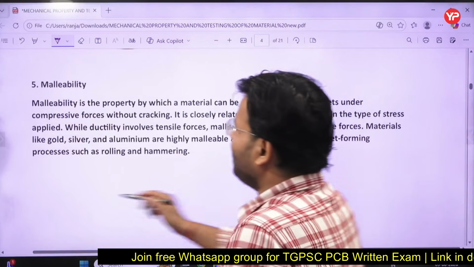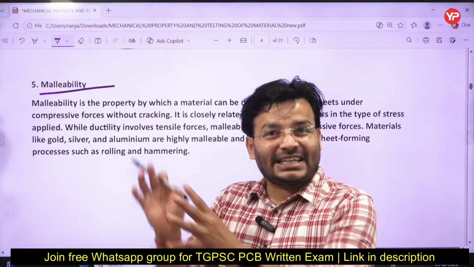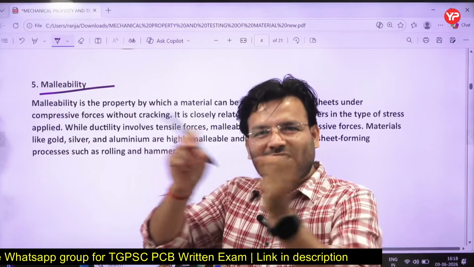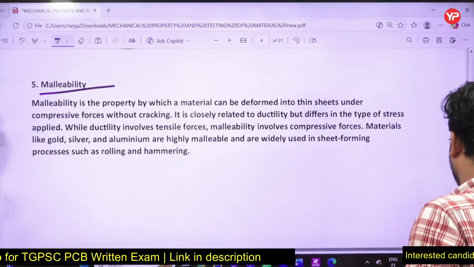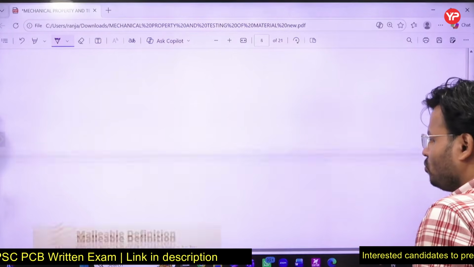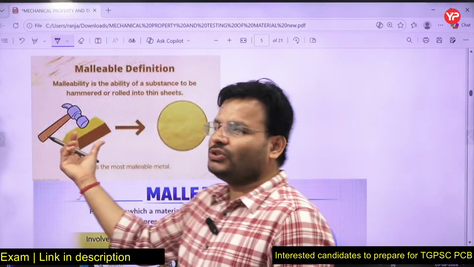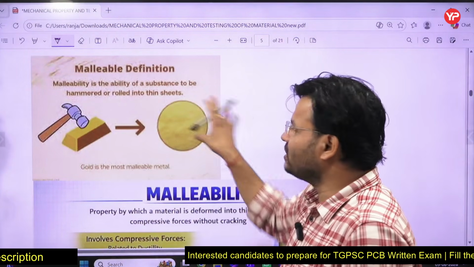Now, what is malleability? Malleability is also a mechanical property. In all these cases, stress or force is going to be applied. That's why it is called a mechanical property. So what is malleability? Simple. This is one of the materials you have, and you hammer it to convert it into the form of a sheet.